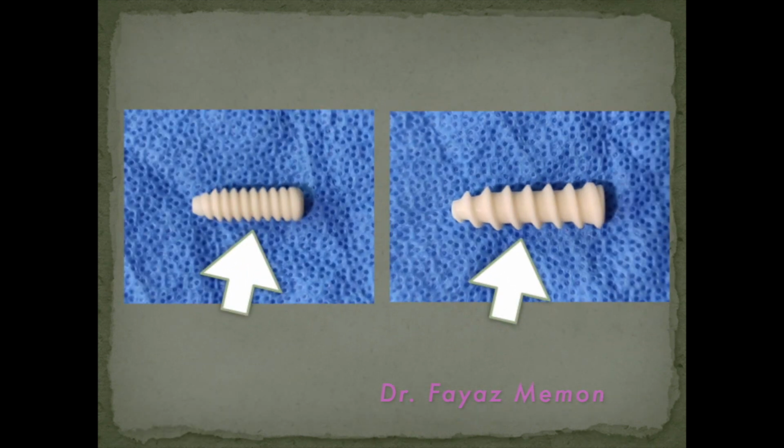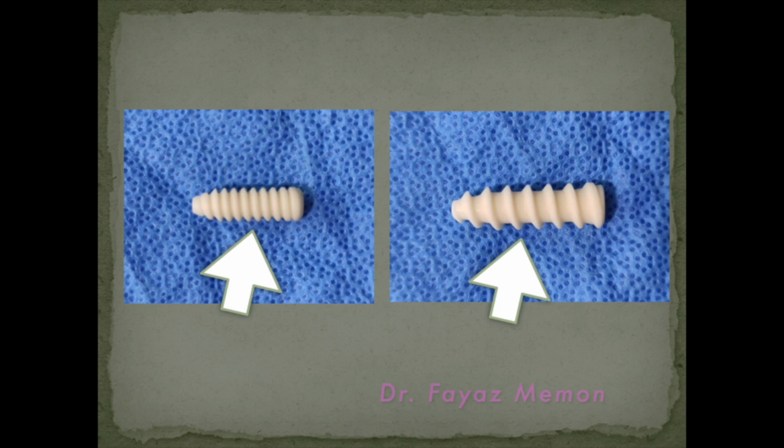Here you can see the previous version and the newer version of the biocomposite implant of the same company, wherein in the previous version they found that the brittleness of the implant is more and there is more chance of screw breakage. They increased the pitch of the screw and increased the slope of the thread so that the implant can be easily put into the tunnel, thereby reducing the torsional forces while introducing the implant.